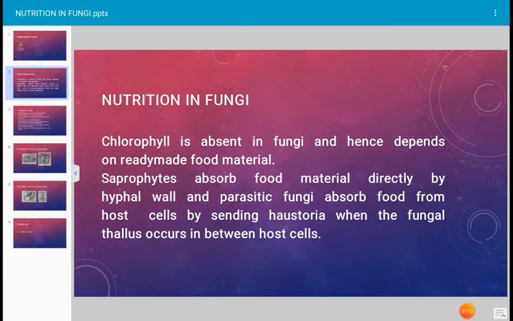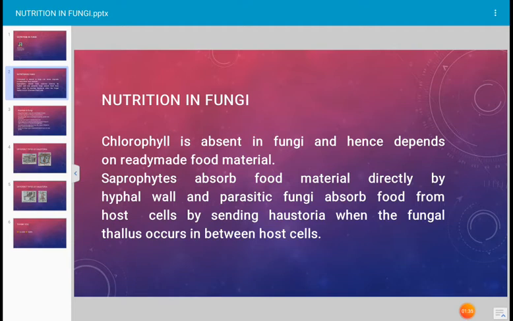And the saprophytic fungi are responsible for deterioration of organic matter. Stored seeds get deteriorated by saprophytes. Post-harvest diseases of fruits and vegetables are caused by saprophytic fungi. Saprophytic fungi can grow on any type of dead organic matter. They absorb food material directly by the hyphal cell wall.